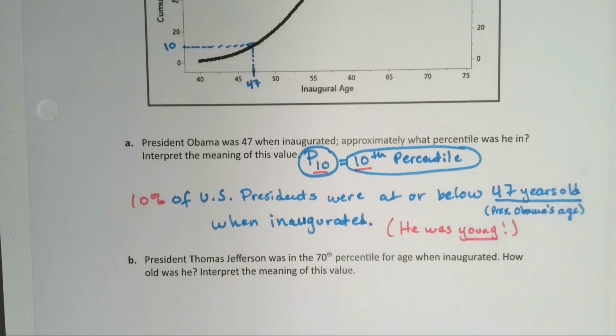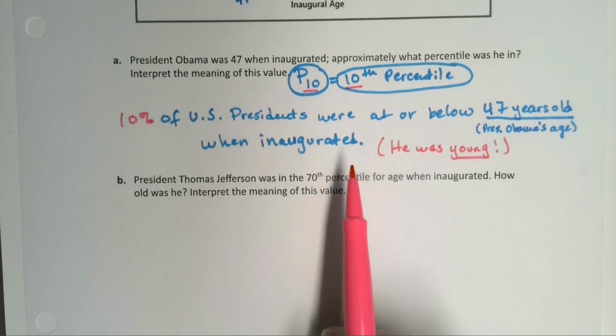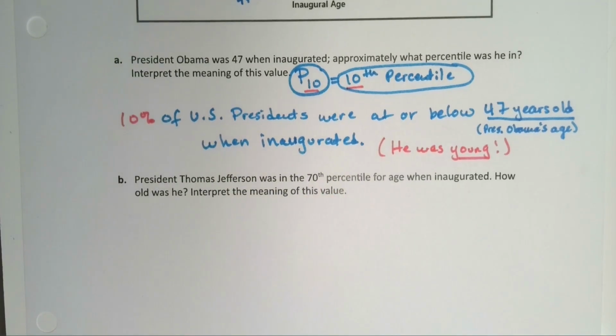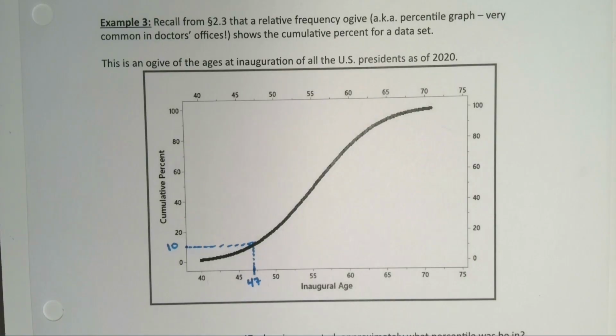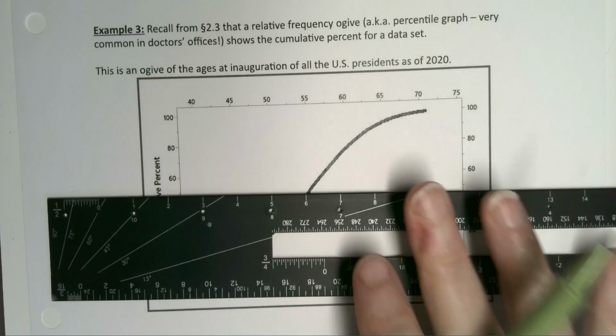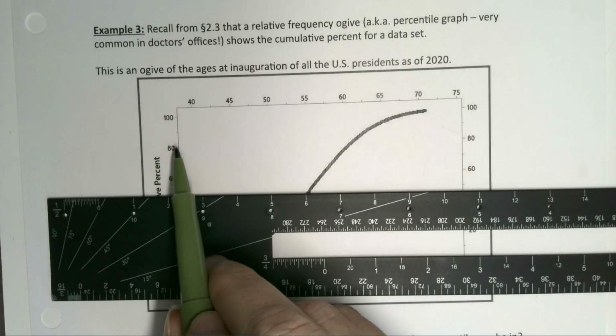Okay. What about Thomas Jefferson? Well, he's going to be an old president because he's in the 70th percentile for age. But let's figure out what that means. So let's look for President Thomas Jefferson. Let me grab a different colored pen here. All right, he was in the 70th percentile. So I'm going to take my ruler. 70. All right, so here's 60, here's 80.